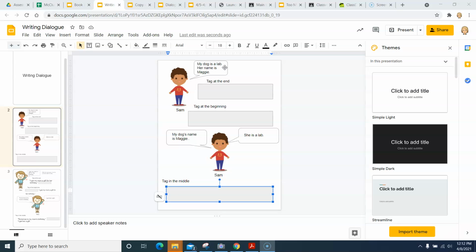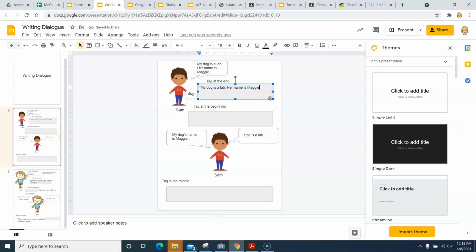Her name is Maggie." Now, we talked about it in class, but this is just to go over what we would need to do to write this as if it were dialogue in the book and not that we wanted to use speech bubbles. So we're going to put the tag at the end, and that means we're going to say tag, who's saying it, at the end of the sentence. So we know that whenever we have somebody saying something, we put quotation marks around it.